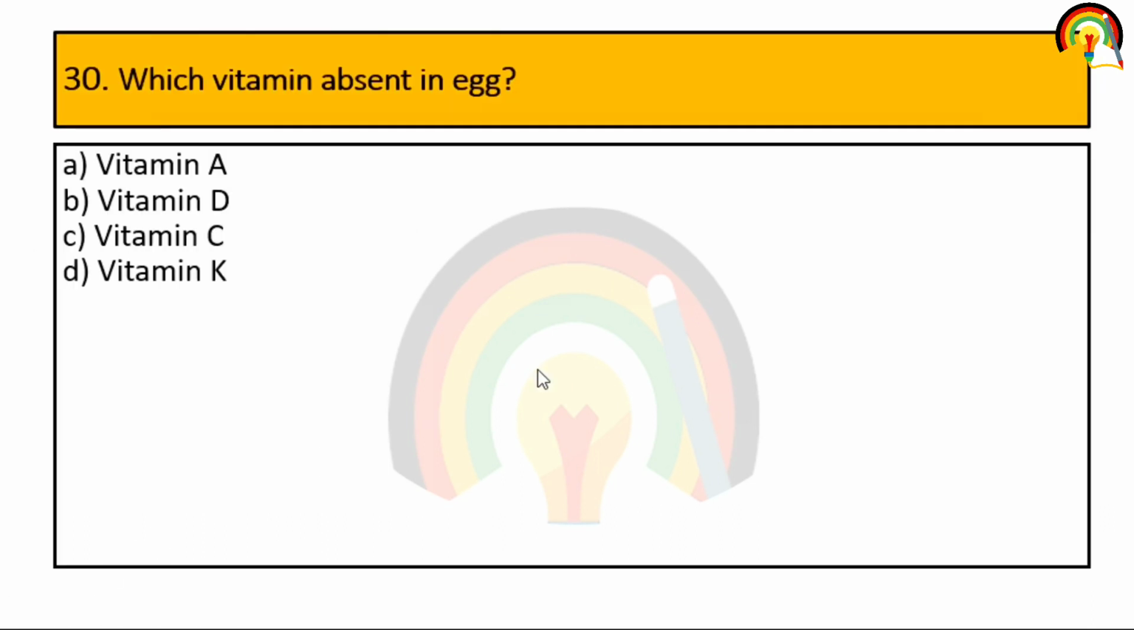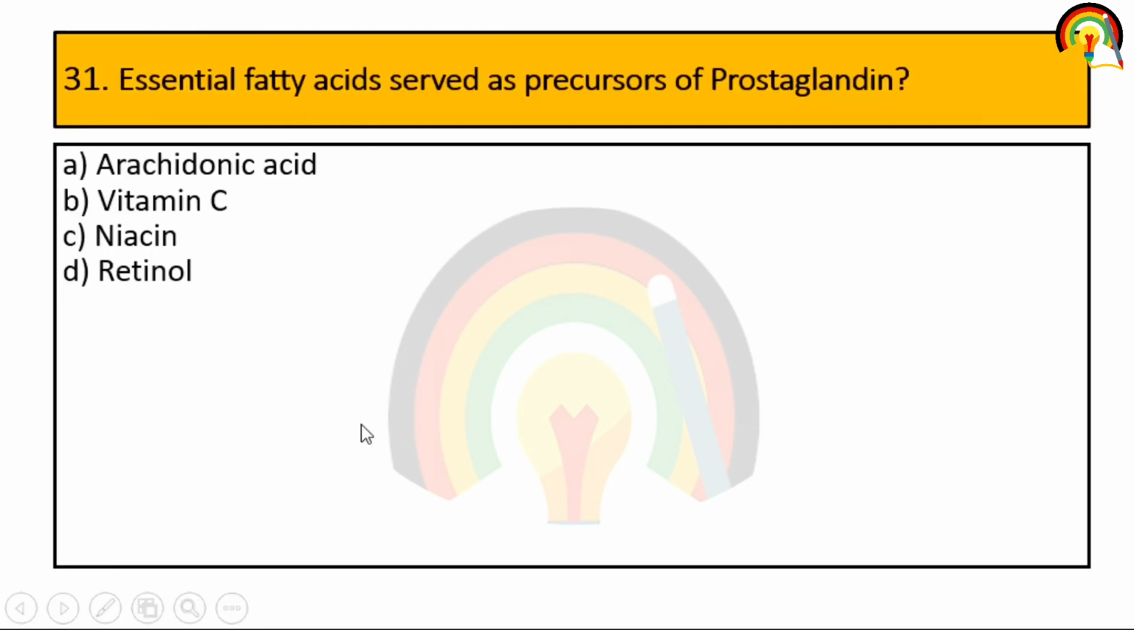Next one, which vitamin is absent in egg? Vitamin A, vitamin D, vitamin C, vitamin K. It is also very important that vitamin C, that is ascorbic acid, is absent in egg. Next one, which essential fatty acid serves as a precursor of prostaglandin? Arachidonic acid, vitamin C, niacin, retinol. So it is arachidonic acid.